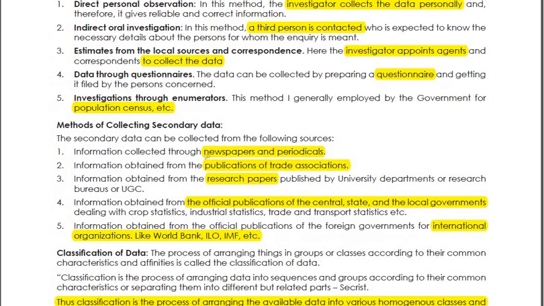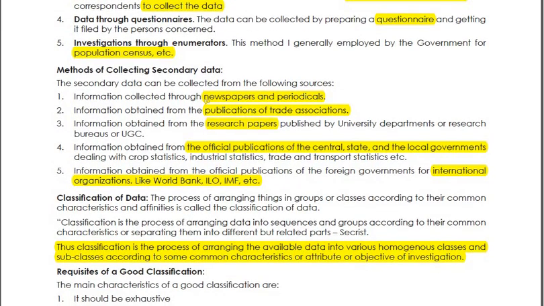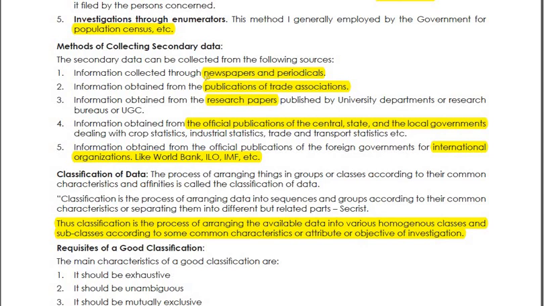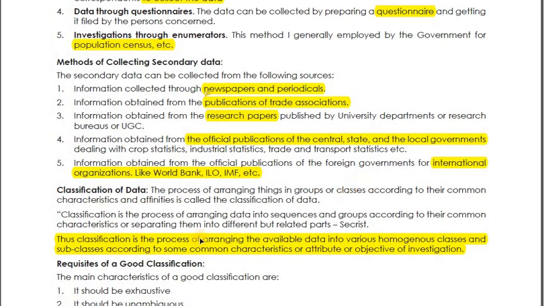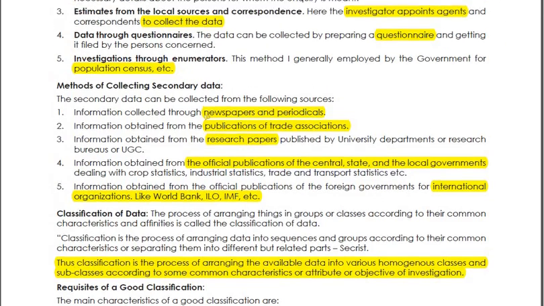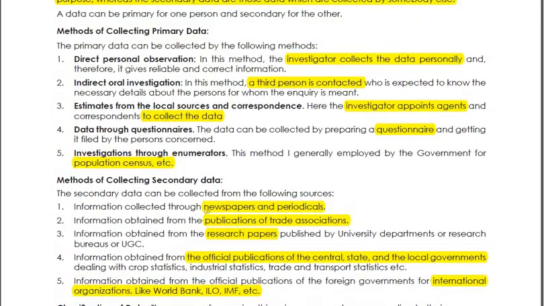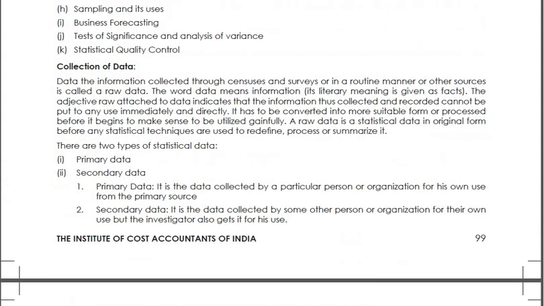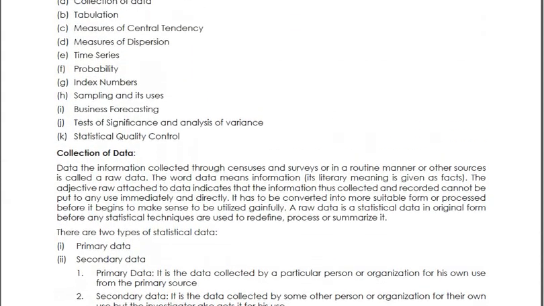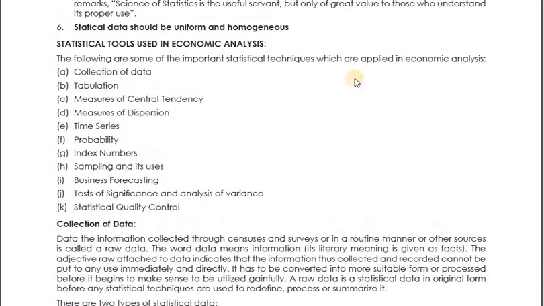Okay, the next part is classification of data. Now, classification of data, students, means what first of all? Okay, I'll just take it to the top, so that you again understand where we are and what we are doing. In statistical tools in economic analysis, we are doing collection of data, and right now we have seen how we can collect the data, and after that we have to start with classification of data.